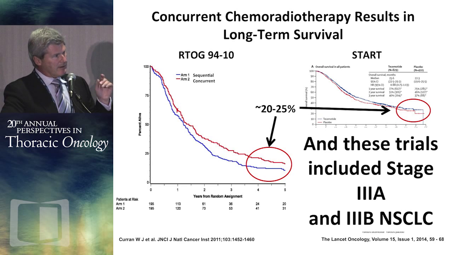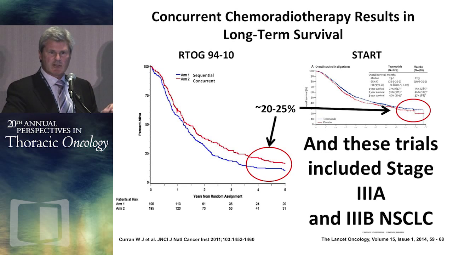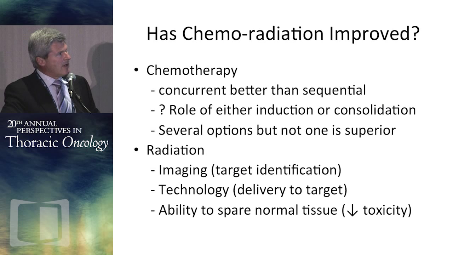And I will remind you that these trials included a mixture of 3A and 3B, so much of this was N3 disease. About half the patients in both of these trials were probably N3 disease, although I can't remember off the top of my head. Has chemoradiation improved? Well, we talked about that before, yes. Concurrent is better than sequential.